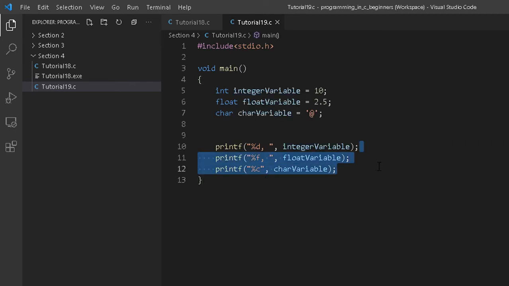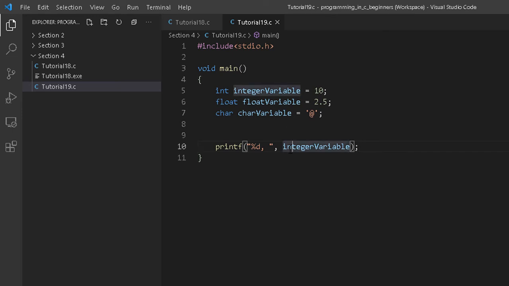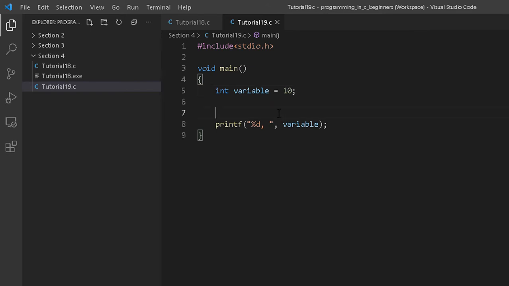So I don't want these things now. And I'm going to change the name of the variable as well. So let it be variable only. And here I'm creating a variable. Okay, fine. Now I'm going to tell you a predefined function available in C language. That function is actually used to check how much space a certain data type, or this certain variable, will take in memory.